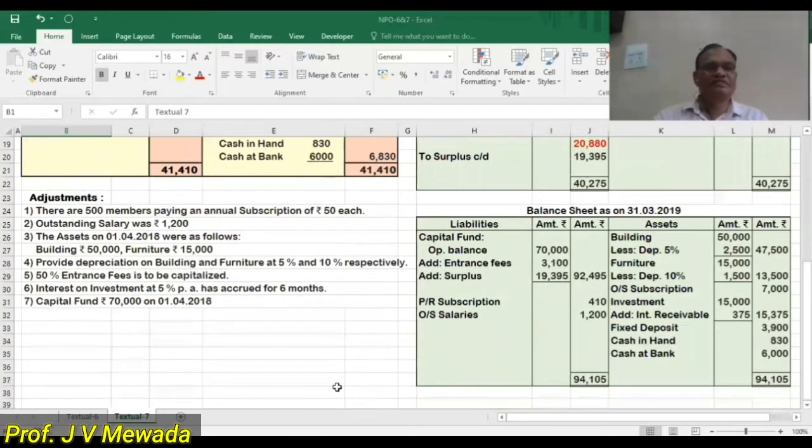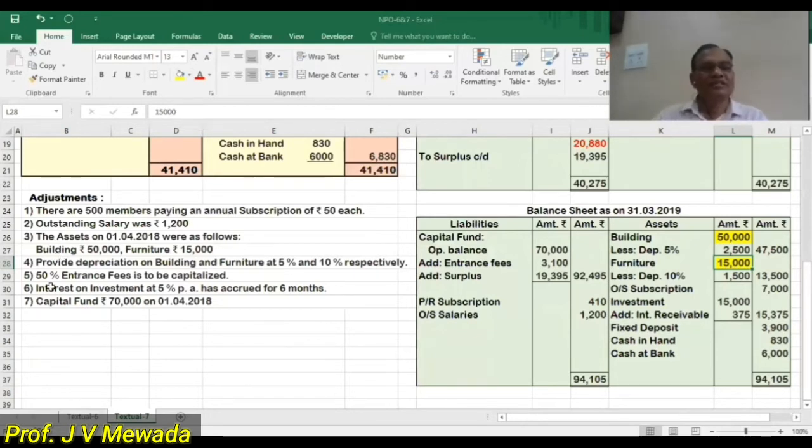Okay, now we'll start. First from the adjustments, take up the assets at the beginning of the year. In adjustment number 3, we are given building and furniture. So I'll write building first, 50,000, and furniture is 15,000. Why am I writing this? Because any addition or any sale I can do afterwards, and then I can charge the depreciation.